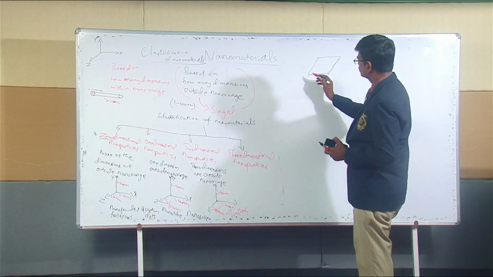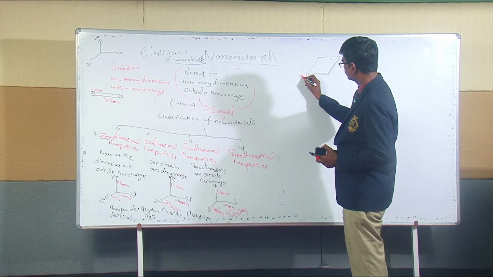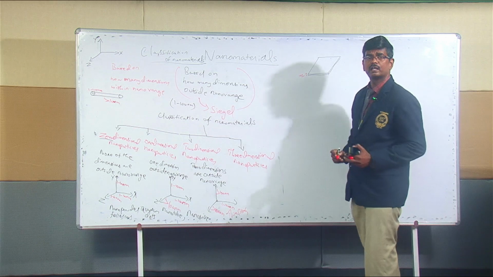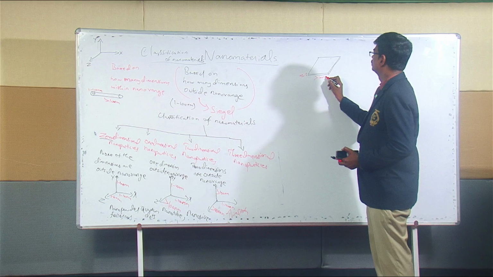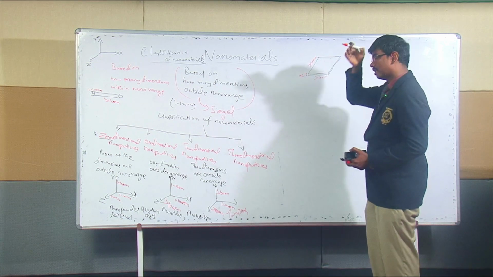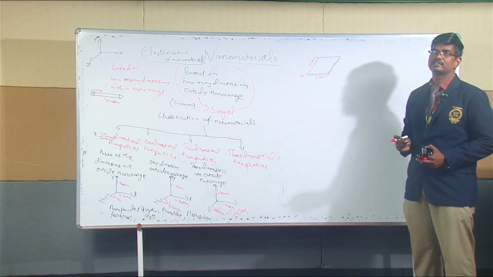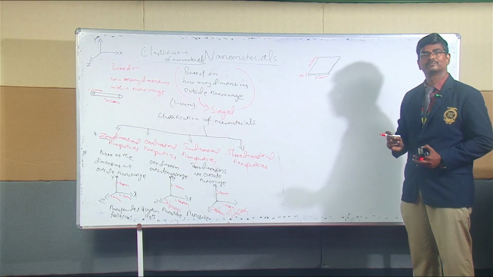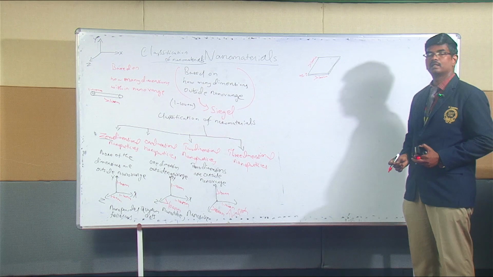In this case, the thickness alone is in the 100 nanometer range. This side is greater than 100 nanometer, and this side is greater than 100 nanometer. The thickness alone is less than 100 nanometer, or 1 to 100 nanometer. So that is for the two-dimensional nanomaterial.